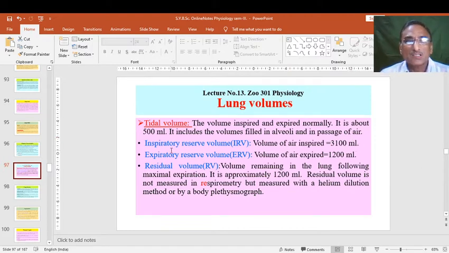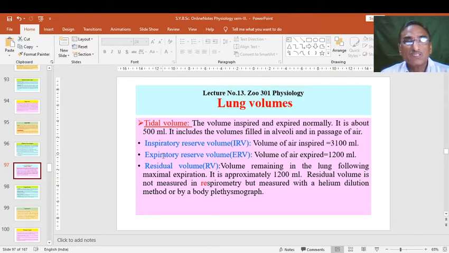So, the total tidal volume is divided into inspiratory and expiratory, and in between, whatever air resides back in the lungs is called a residual volume. So, inspiratory reserve volume, IRV, is nothing but the volume of air inspired totally, and that is about 3100 ml. Expiratory reserve volume or ERV is generally called the volume of air expired, and that is about 1200 ml.